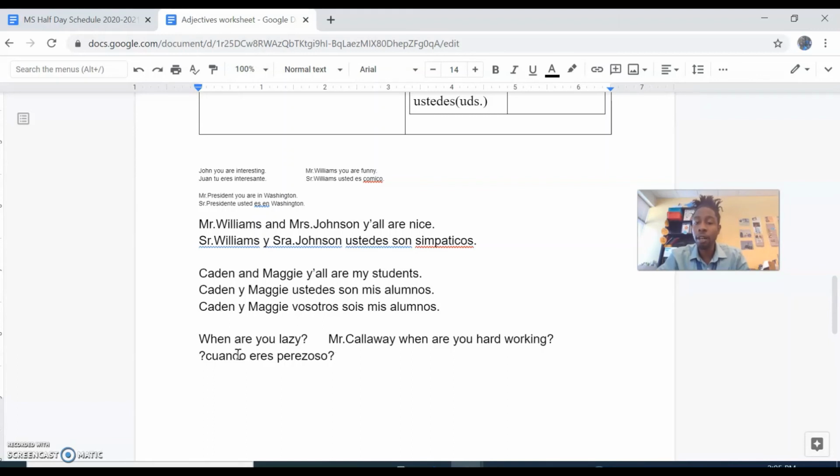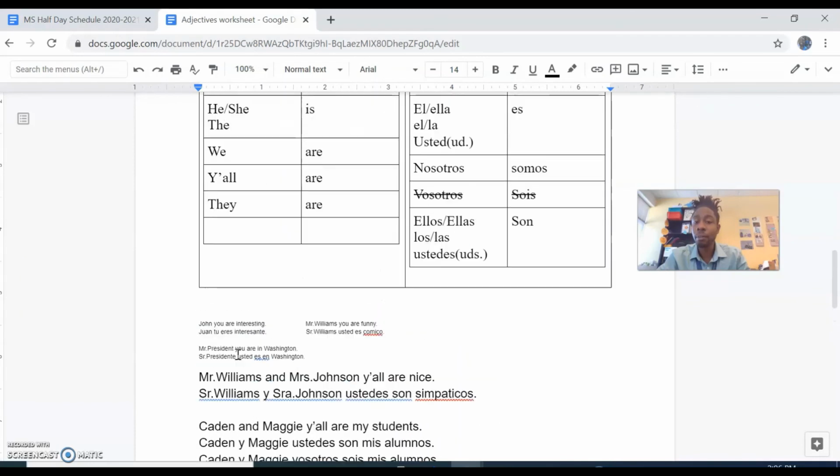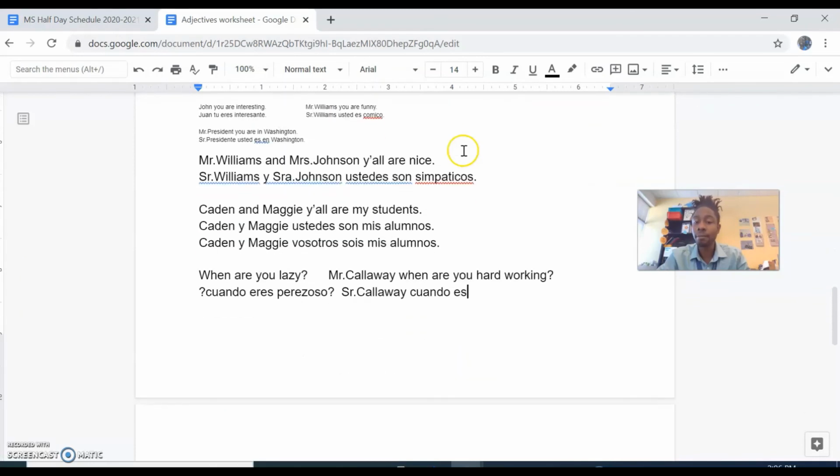But here with Mr. Calloway, I would say, Señor Calloway, ¿cuándo, there's our question word, es, why are we choosing es? Because we're talking about usted. Ambicioso usted.